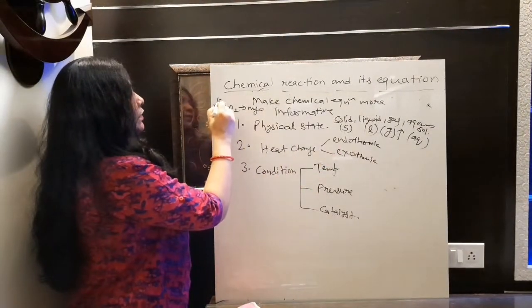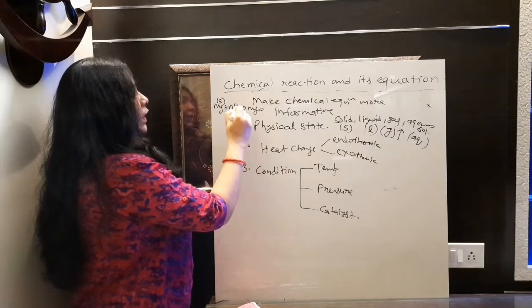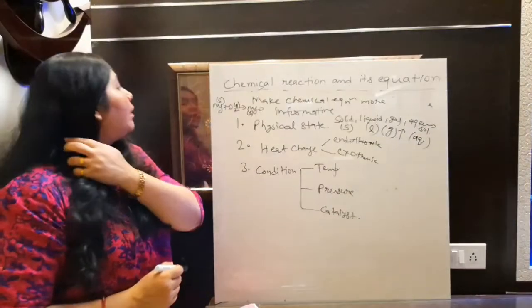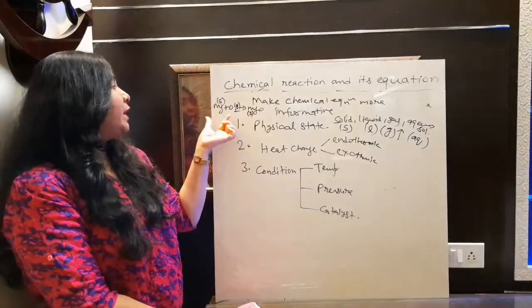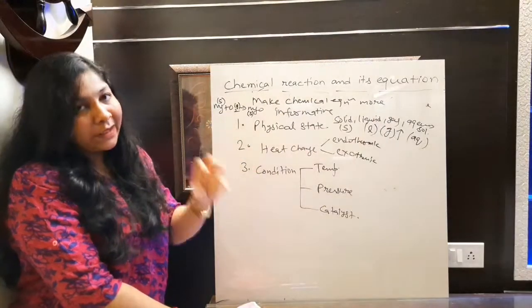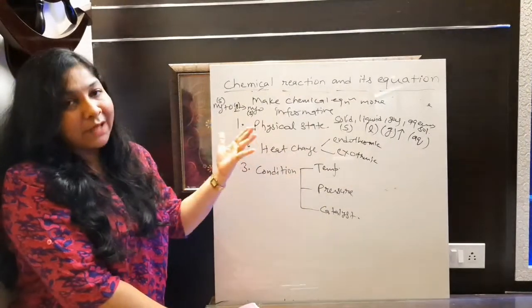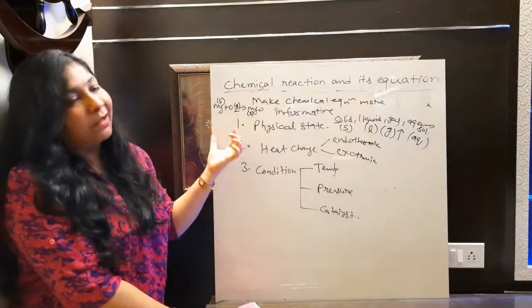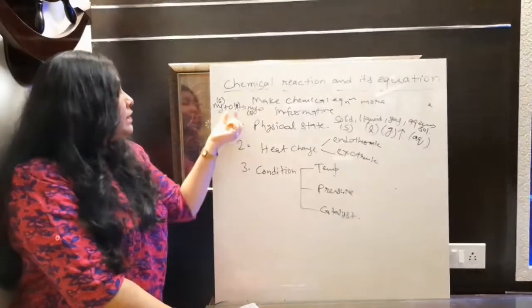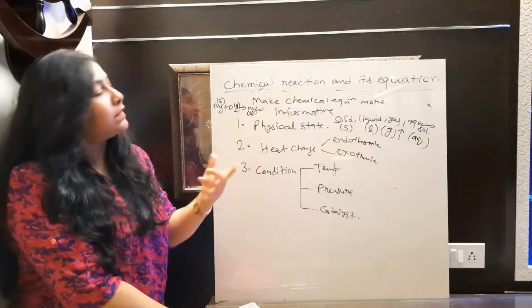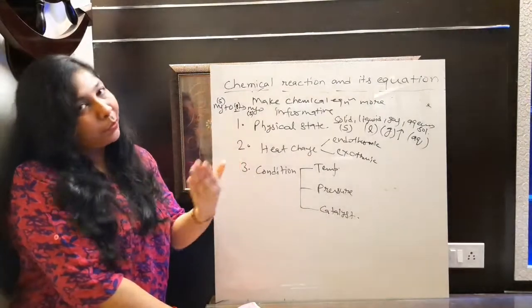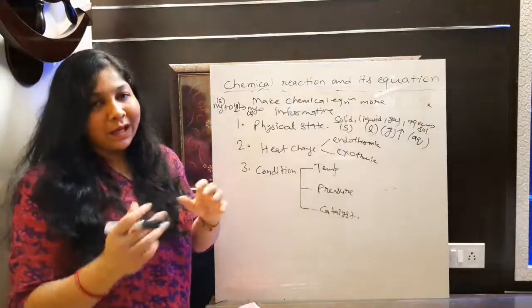अभी इस equation में magnesium is in solid state, oxygen is in what? Gaseous state, and magnesium oxide is also in solid state. Fine now. So you can make your equation more informative. कैसे बनाया मैंने informative? By putting S, G and S here. So what is this S, G, S? This is just a symbolical representation of the physical state of that particular matter which we are taking here. So what is the physical state of magnesium? It is represented as S. That means it is in solid state. What is the physical state of oxygen gas? It is in gaseous state. So that's why we put G here. Fine. So in this way you can make your equation more informative. So we are just decorating our equation here.